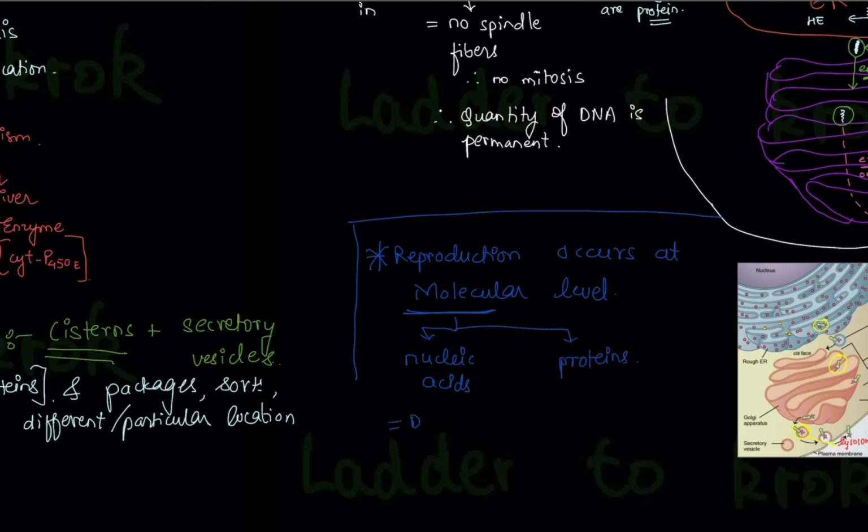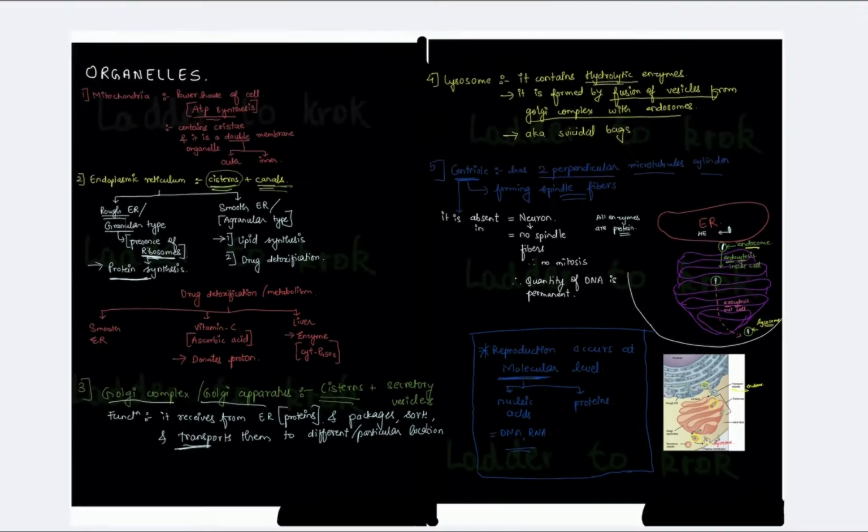Nucleic acids are your DNA and RNA. If we are doing reproduction, what are we trying to do? We are trying to make more DNA and divide it equally. So it should occur at the molecular level. That's all you have to remember. This was your crop tip, or an important crop question.